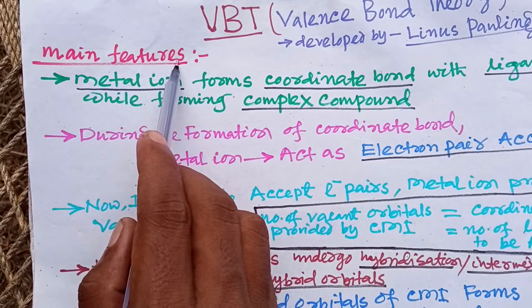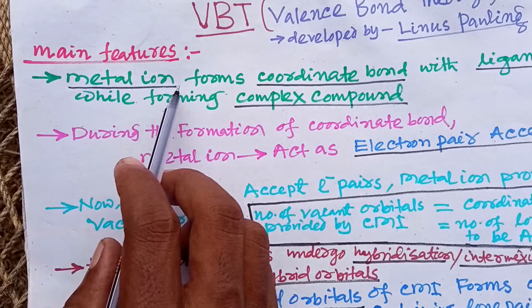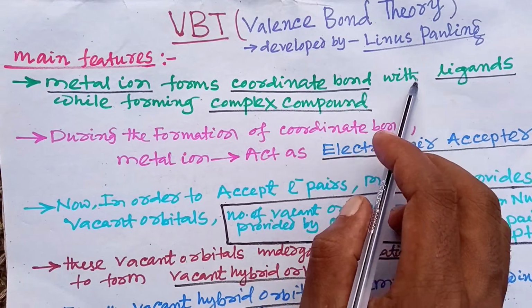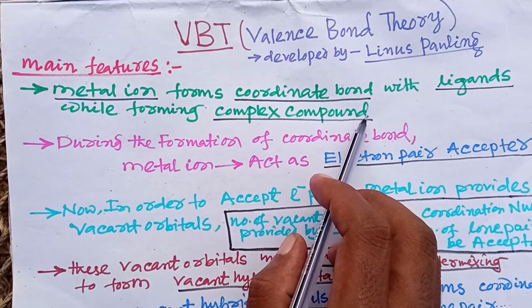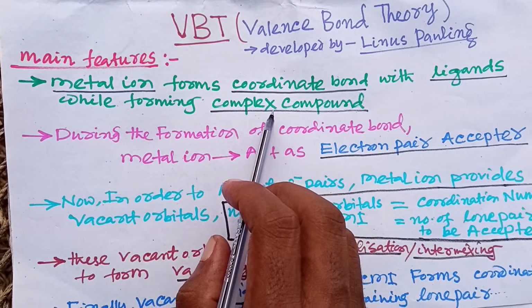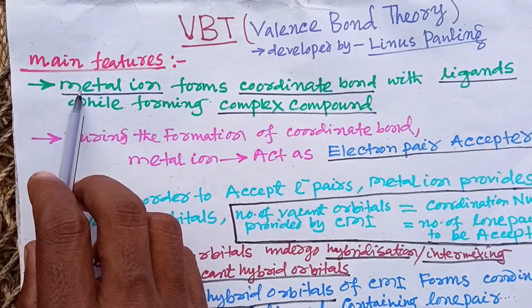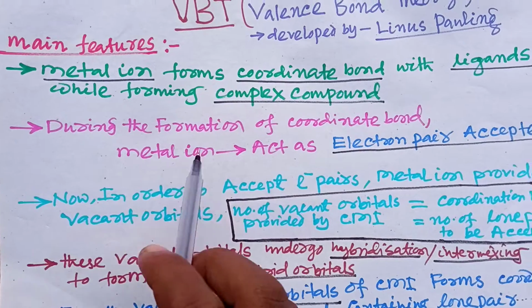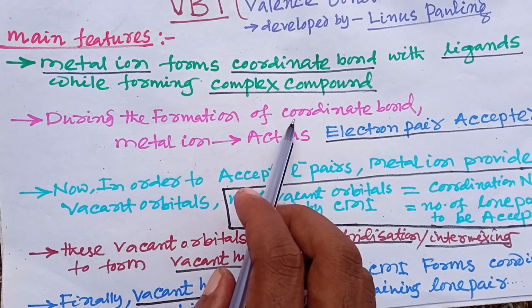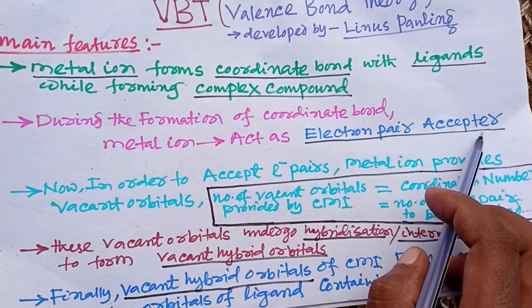So here are the main features. Point number 1. Metal ion forms coordinate bond with the ligands while forming a complex compound. So whenever a metal ion forms a complex compound with its ligands, it forms a coordinate bond with the ligand. During the formation of the coordinate bond, a metal ion acts as an electron pair acceptor.